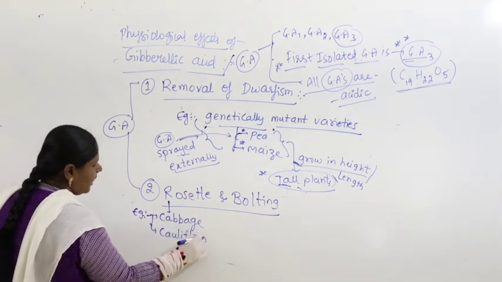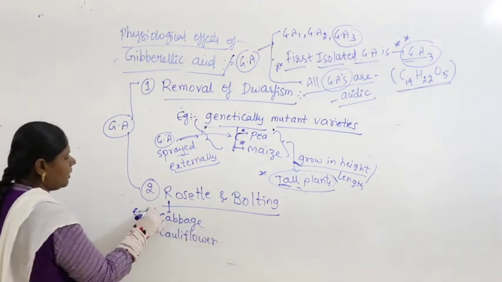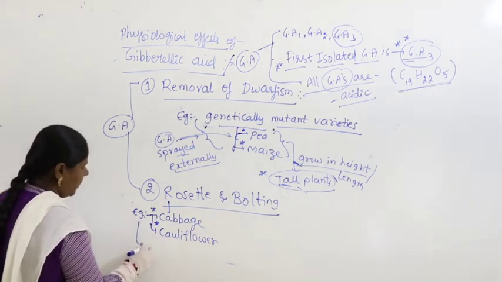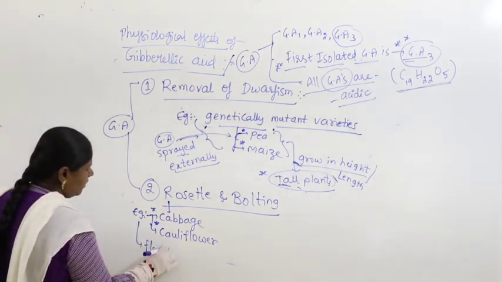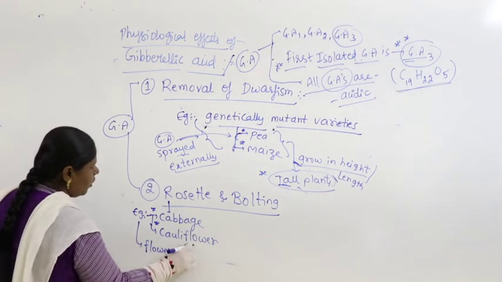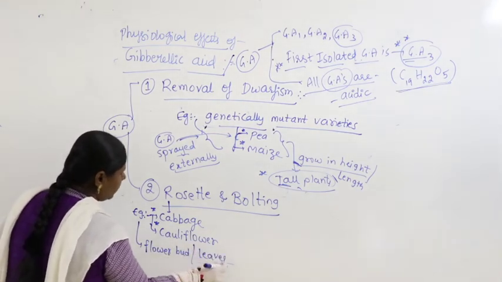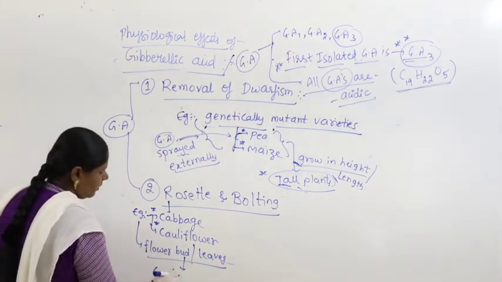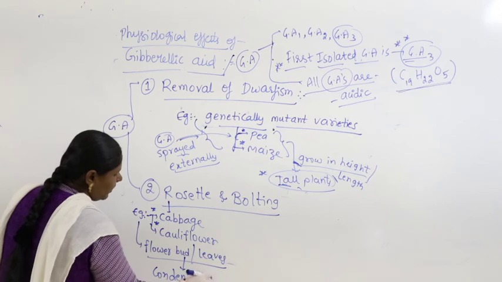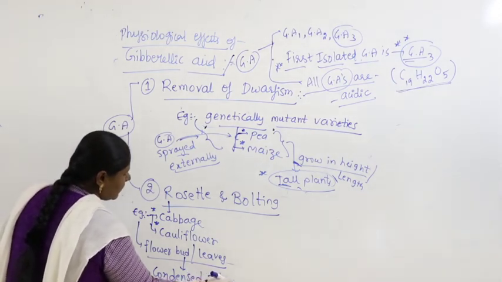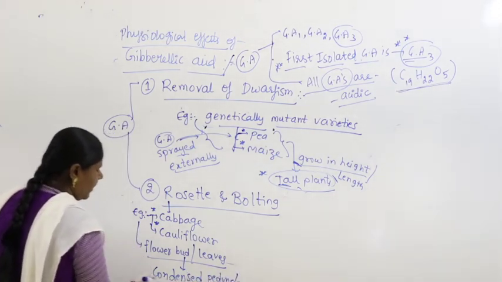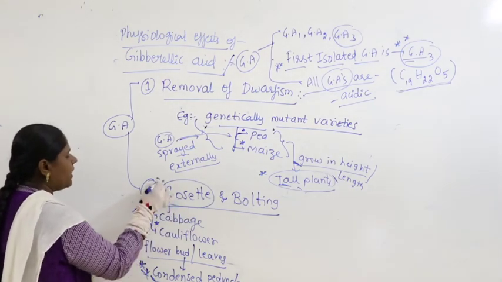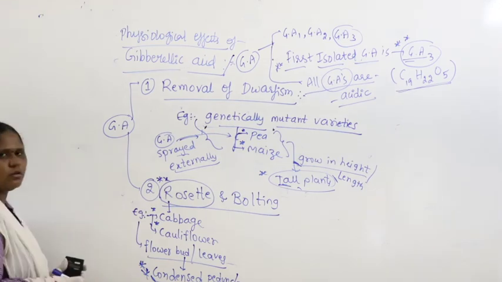At the time of formation of the flower bud, flower buds or leaves are produced on a condensed peduncle. As the peduncle is highly condensed, they form what is called a rosette arrangement.